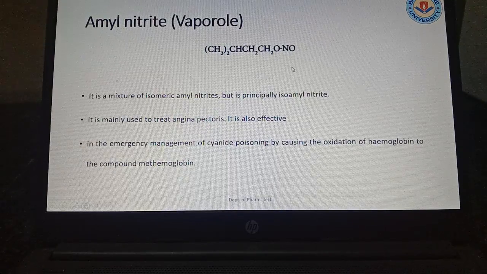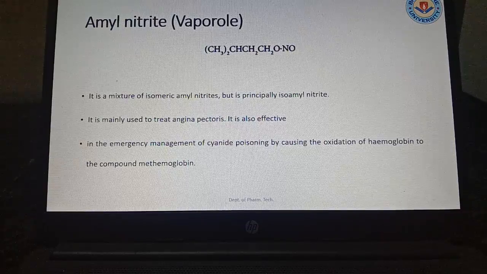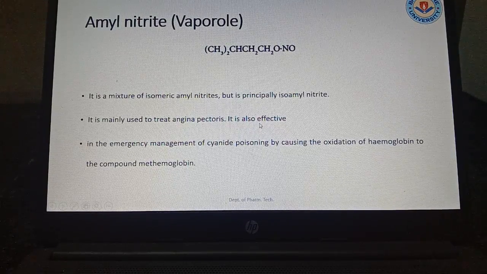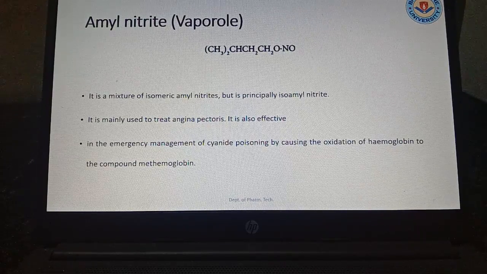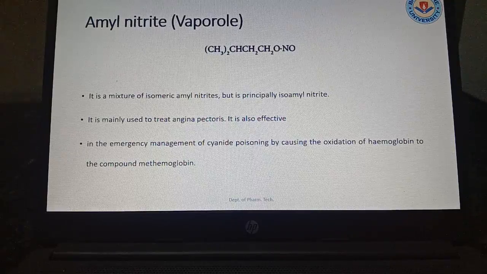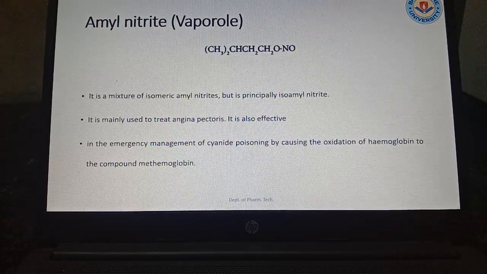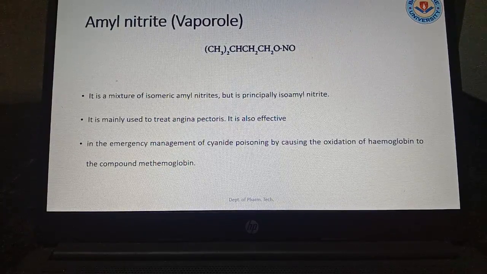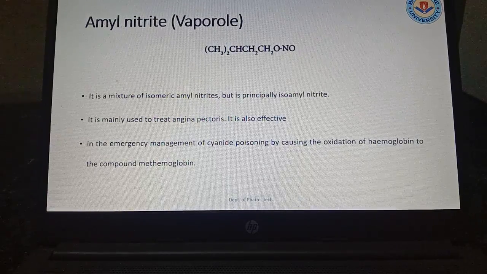It is mainly used in angina pectoris and is also effective in the emergency management of cyanide poisoning by causing the oxidation of hemoglobin to methemoglobin. So if it is converted to methemoglobin, then cyanide poisoning will not occur.